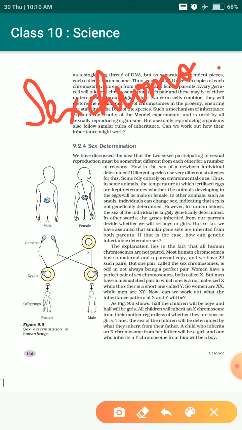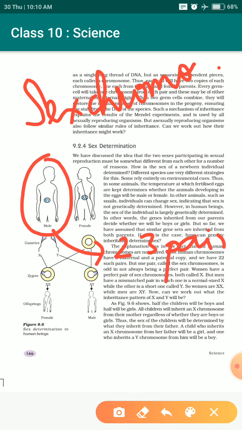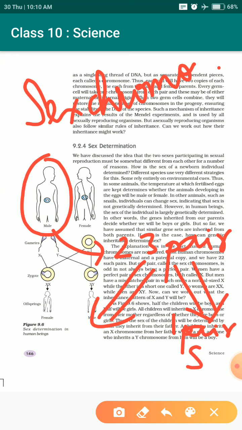Actually, in case of male, they will have these 23 pairs of chromosomes. Okay, I told you some pairs are autosomes and some pair is the sex chromosome. In humans, there will be one pair of sex chromosomes, and that will actually be XY. It is known as the XY pair in male.